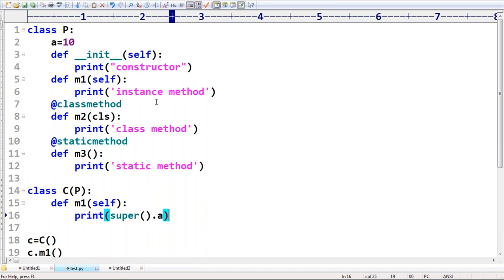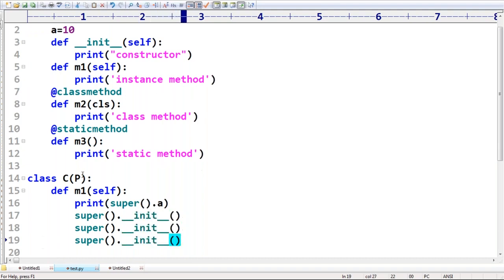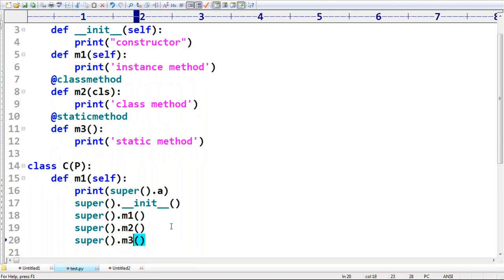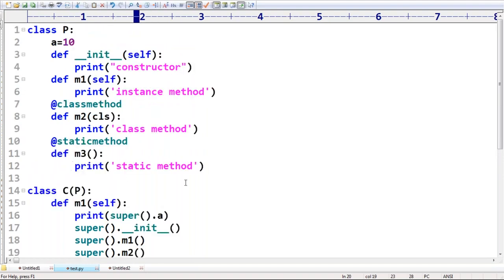A. Next, super dot underscore init. I'm taking constructor. Next and after that, I want to call m1 instance method. I want to call m2 static method, and class method, I want to call m3. Okay, like this. Please, I'm not doing a big activity, just the smallest activity.